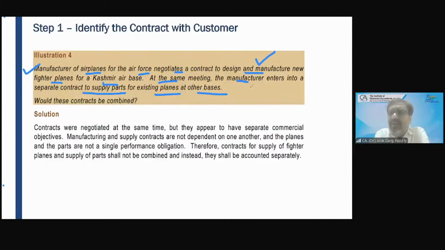The fighter planes are new. The spare parts are for the older planes and at different locations, right? So manufacturing and supply contracts are not dependent on one another, right? And the planes and the parts are not a single performance obligation. Planes are different, parts are different. And if these parts were integrated to those planes, for example, in the same meeting the spare parts for new planes had been ordered, right?